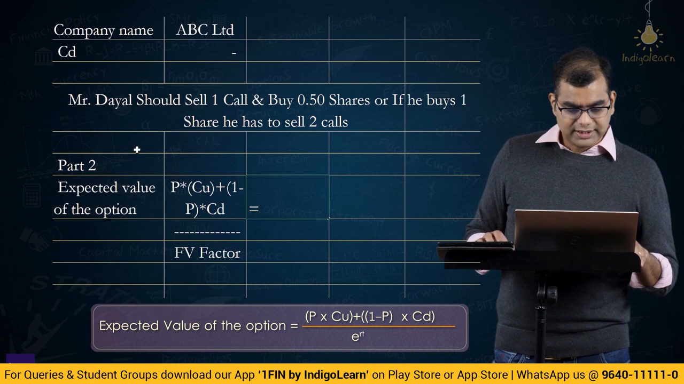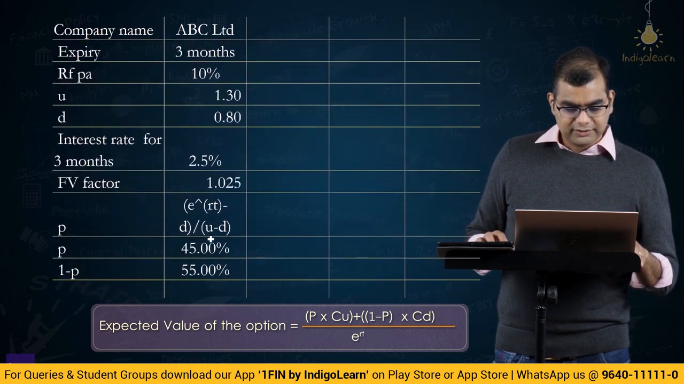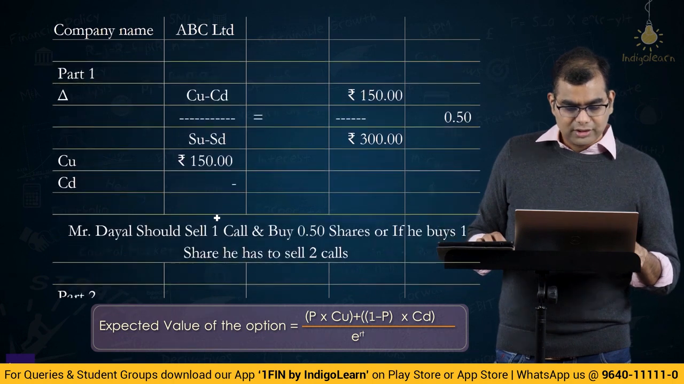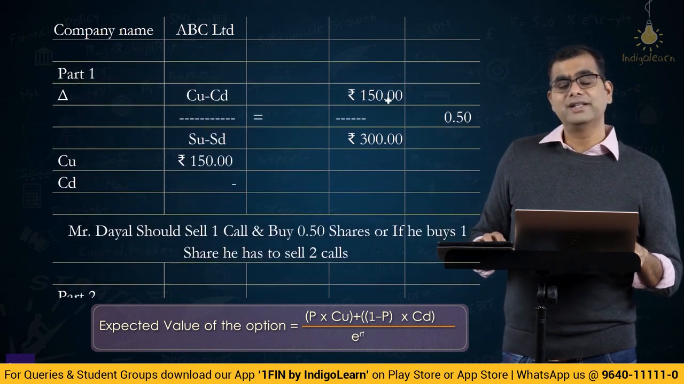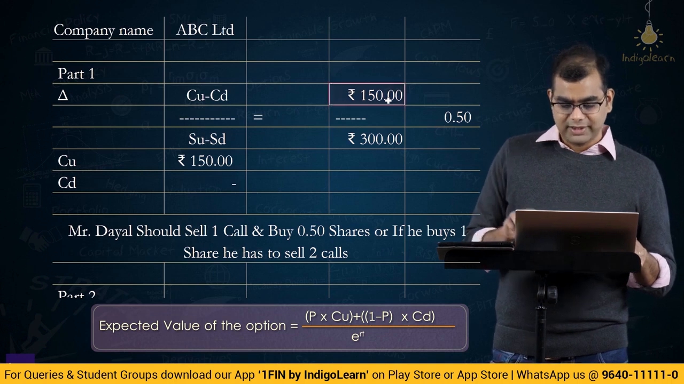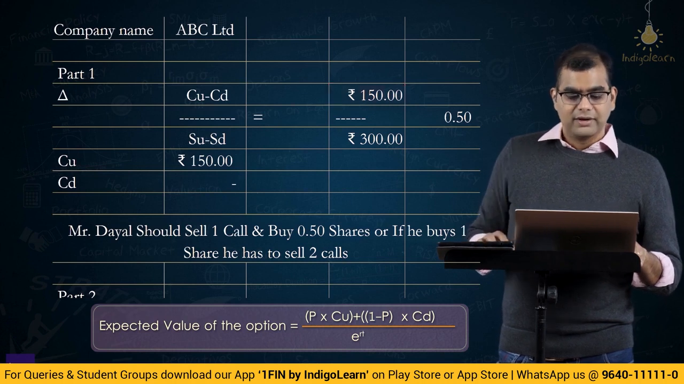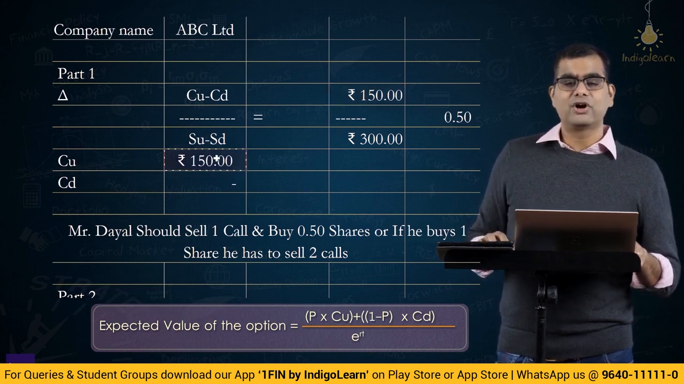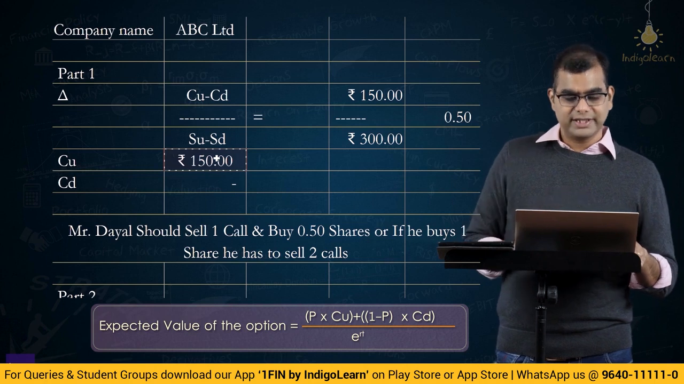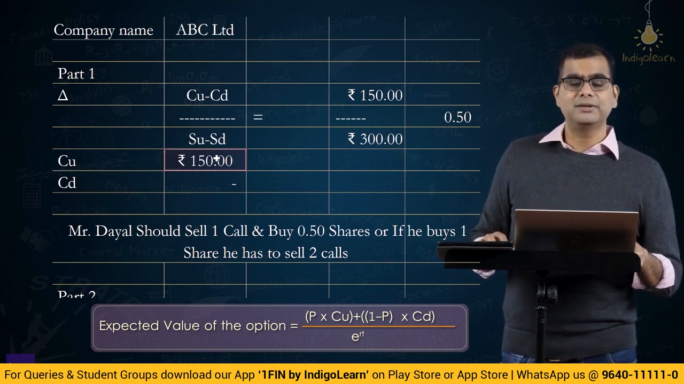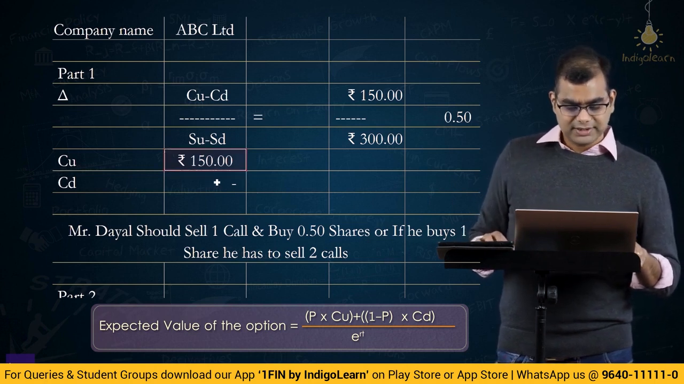So, how do we compute this? Here we do it as, what is the value of P? 45% into, what is CU? Value of the call when the price goes up is 150, into 150, that is value of the call when price goes up. We computed CU and CD now already. Please do not forget the risk neutral method, plus 1 minus P.